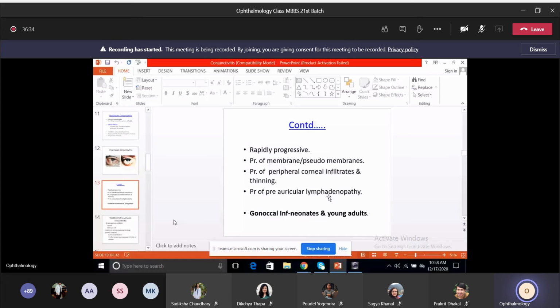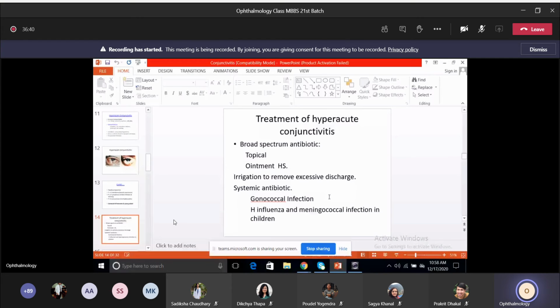As we all know, broad spectrum antibiotic is given, topical as well as ointment form. Usually the fluoroquinolone group can be given, with very frequent application in severe cases. Otherwise, 4 hourly will suffice. Ointment is given at bedtime, and irrigation to remove the excessive discharge.